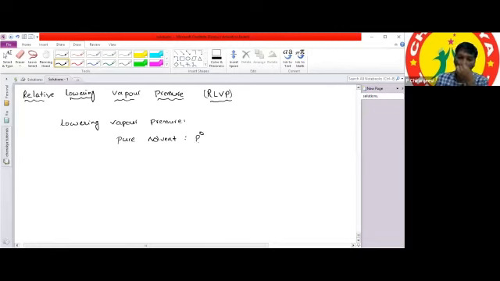Whenever you add a non-volatile solute to the solvent, does the vapor pressure decrease or increase?